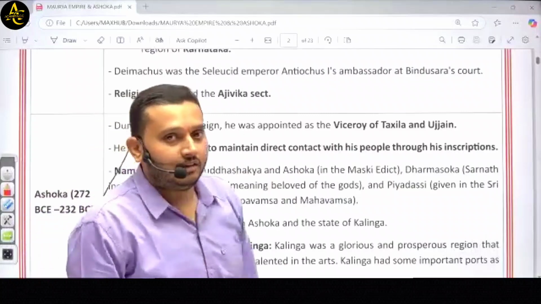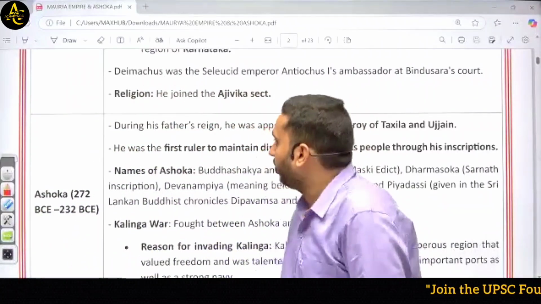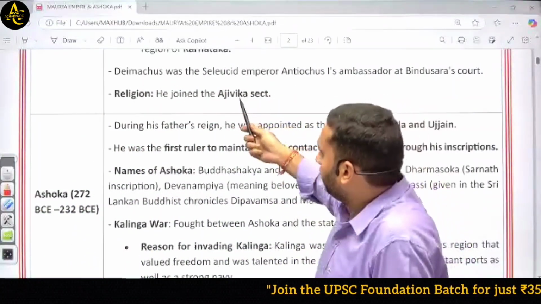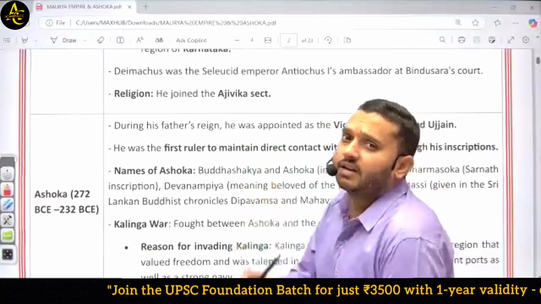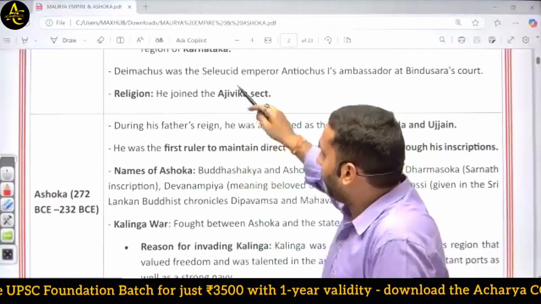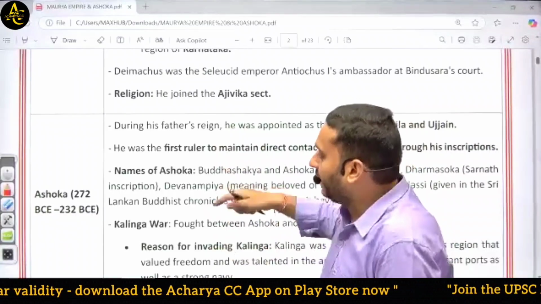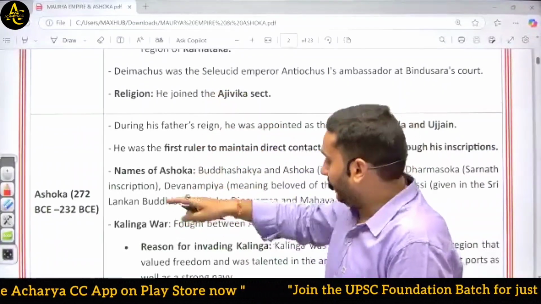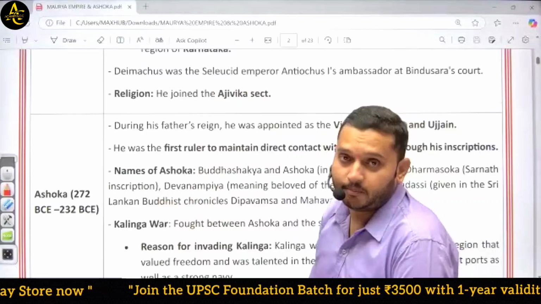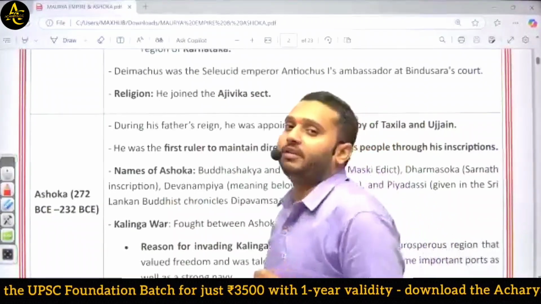Then Chandragupta Maurya was a Jain follower, but there was another important sect, the Ajivika sect. So Bindusara adopted this sect as his religion, while after Bindusara, his son Ashoka adopted Buddhism. So this is the speciality of India.